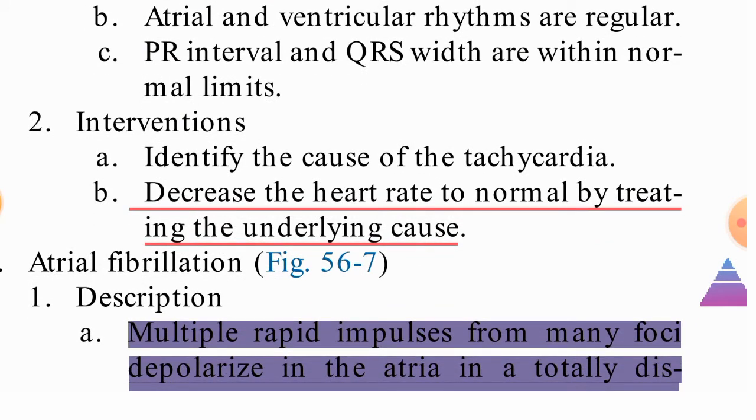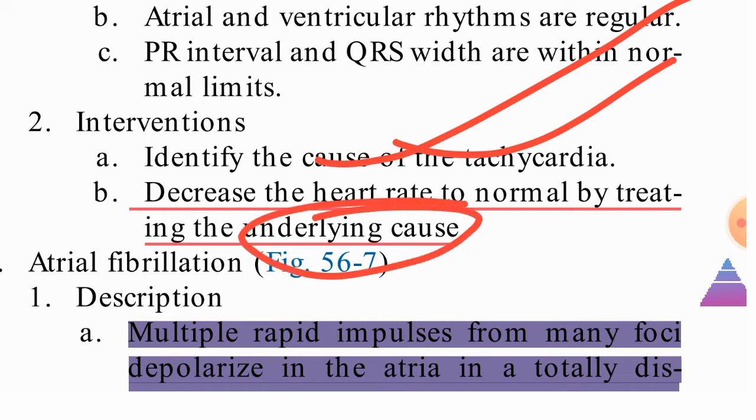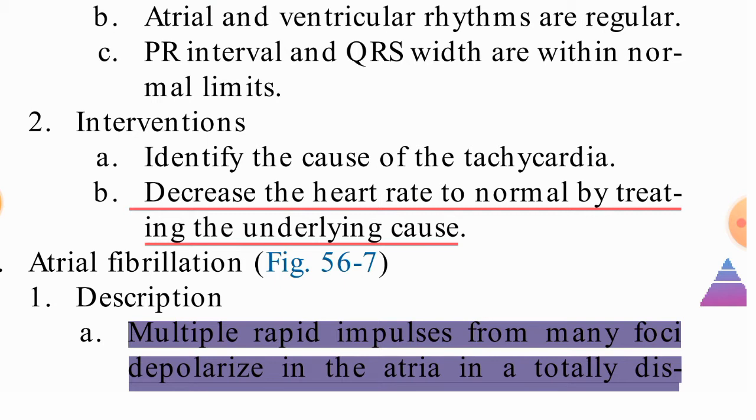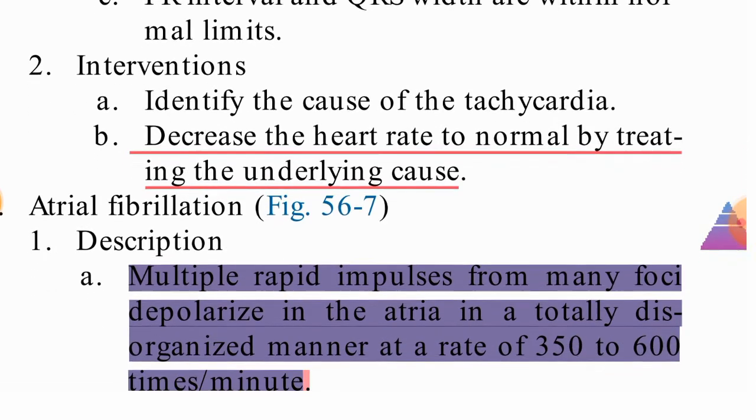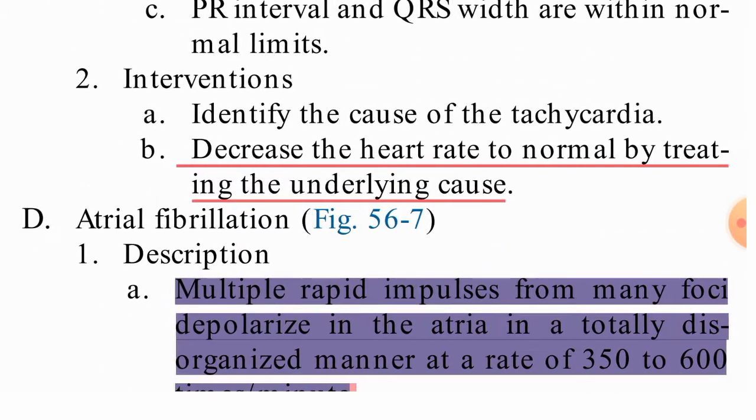Intervention. So what interventions can we do? Identify the causes of tachycardia. So what is the cause of tachycardia? We need to identify it, and decrease the heart rate to normal by treating the underlying causes. So we need to treat the cause of why this tachycardia is occurring.